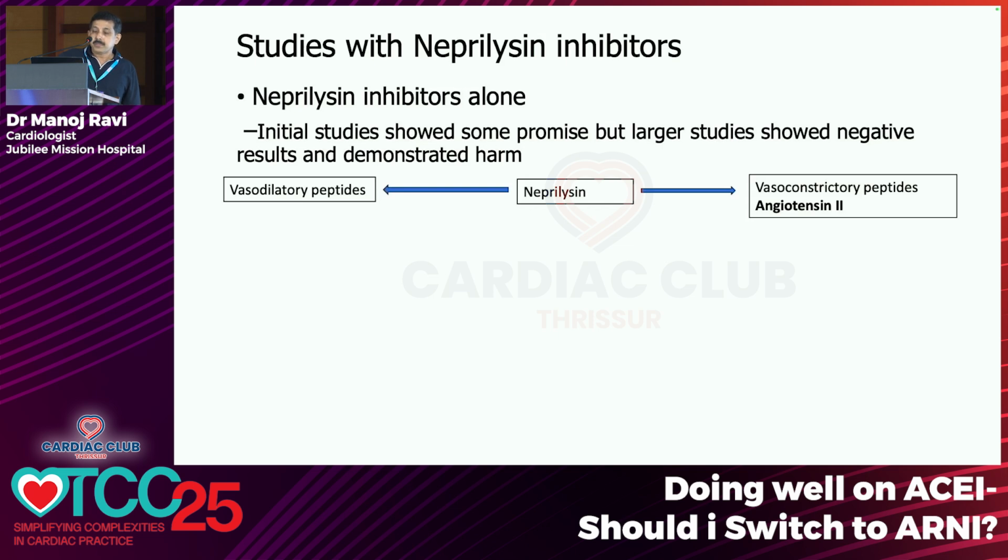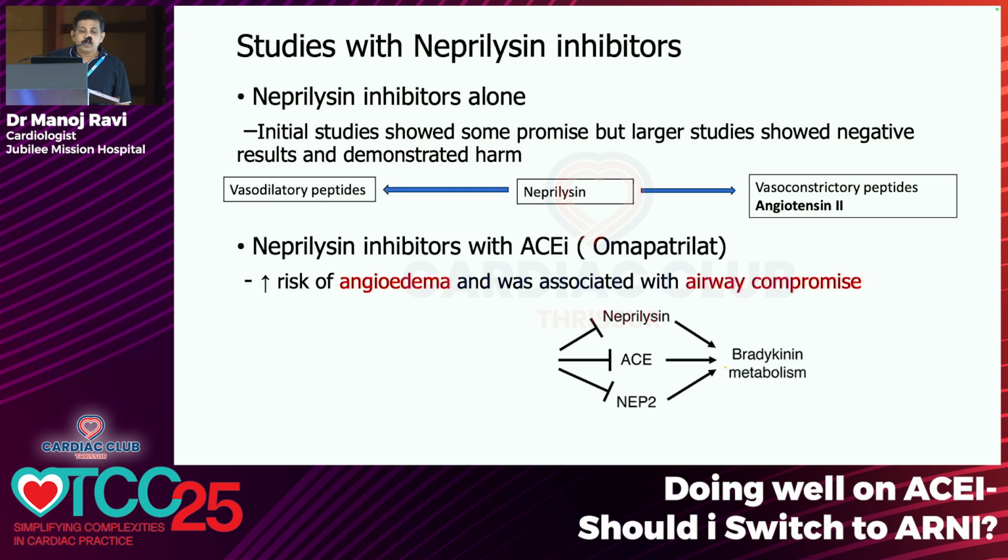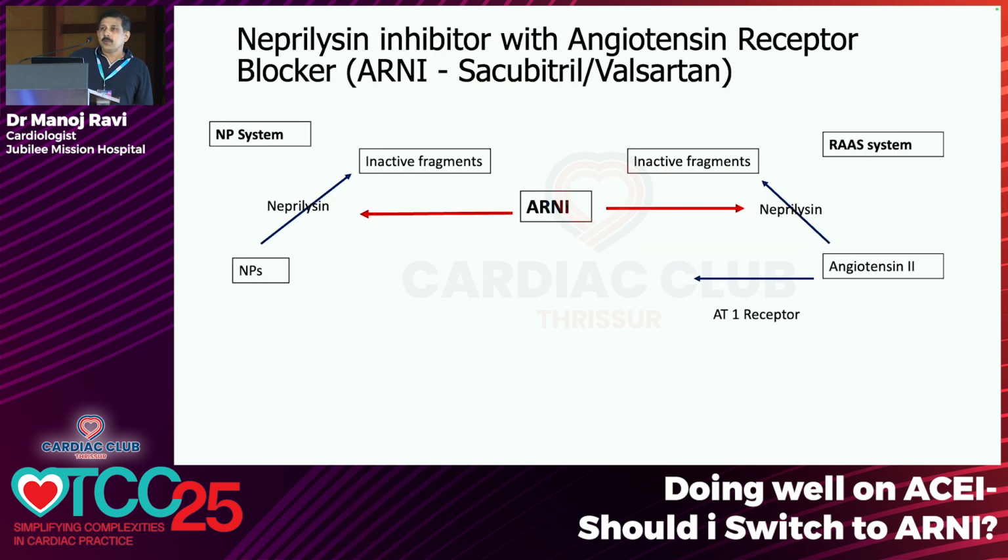So, the initial studies with pure neprilysin inhibitors didn't show much benefit because of this. It increases the vasodilatory peptides, but along with that increases the vasoconstrictive peptides like angiotensin 2. So, we were thinking of ways to deal with this increased angiotensin 2. Then came studies with neprilysin inhibitors with ACE inhibitors. Even though it significantly reduced blood pressure, there was an increased risk of angioedema and airway compromise, basically because of increased bradykinin. Then came the combination of an angiotensin receptor blocker with a neprilysin inhibitor.